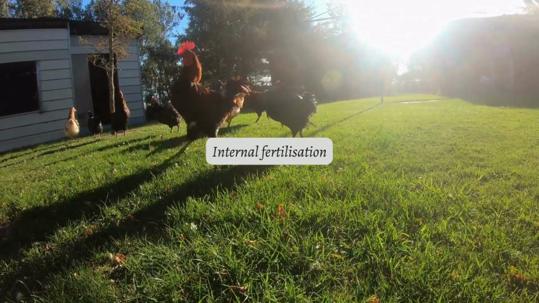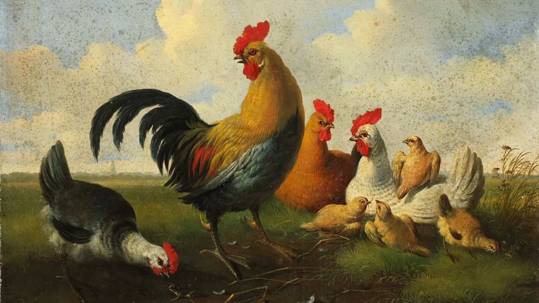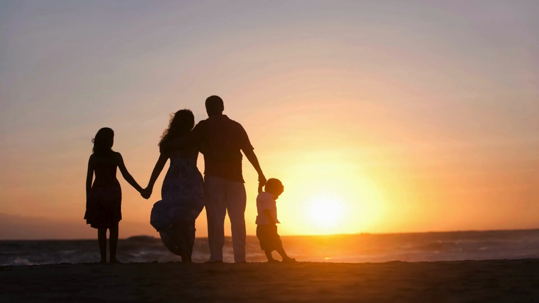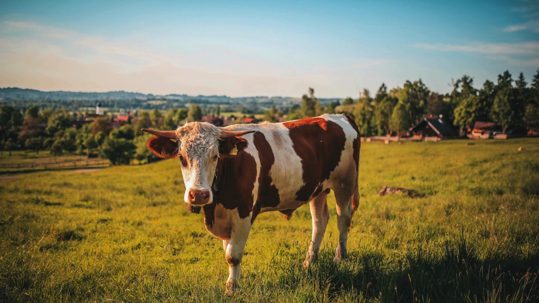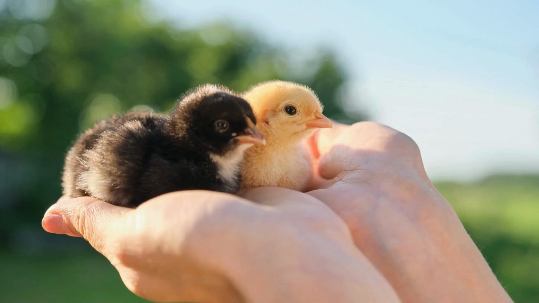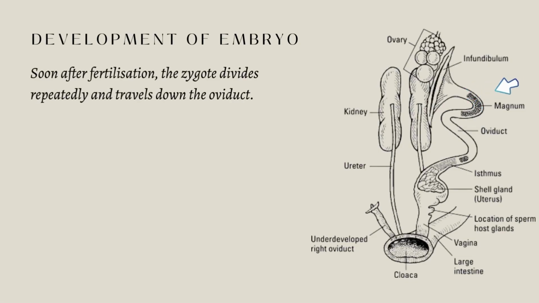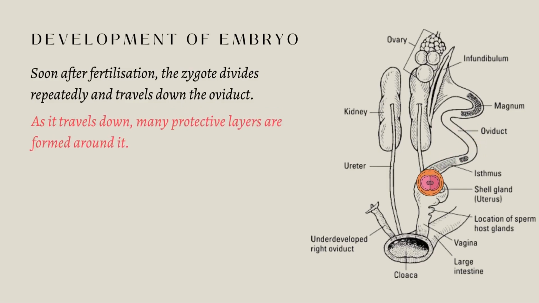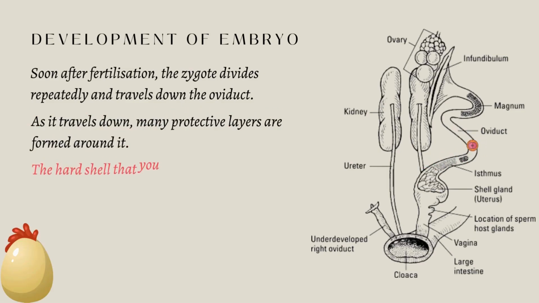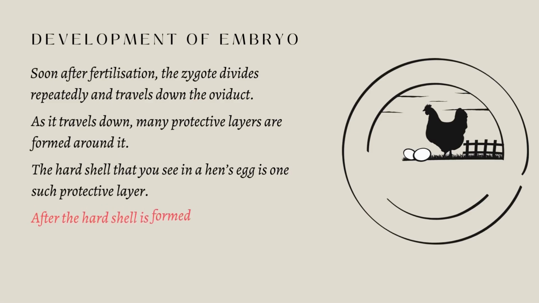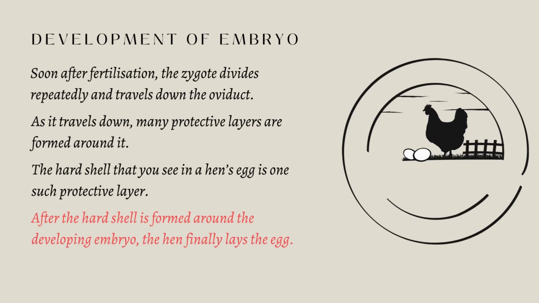Internal fertilization takes place in hens also. But do hens give birth to babies like human beings and cows? You know that they do not, right? Then, how are chicks born? Let us find out. Soon after fertilization, the zygote divides repeatedly and travels down the oviduct. As it travels down, many protective layers are formed around it. The hard shell that you see in a hen's egg is one such protective layer. After the hard shell is formed around the developing embryo, the hen finally lays the egg.